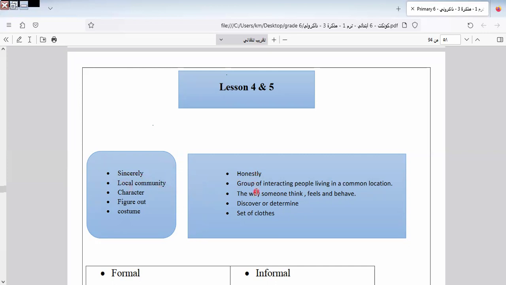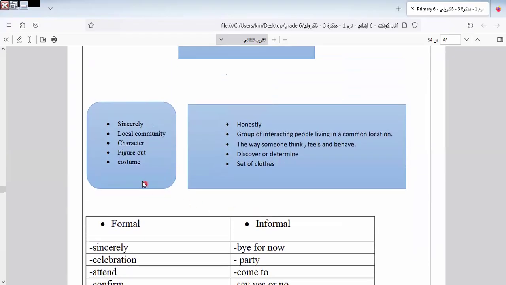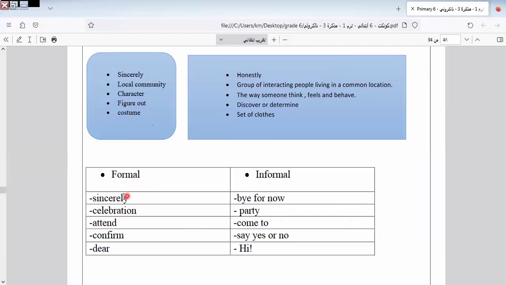Local community, group of interacting people living in a common location. Culture, the way someone thinks, feels, and behaves. Figure out, discover, or determine. Costume means set of clothes. The costume is used with the actors as a special, okay? Special, used with actors.